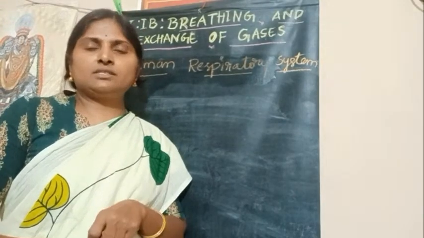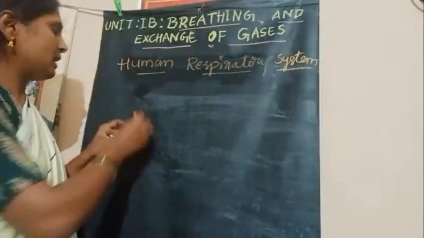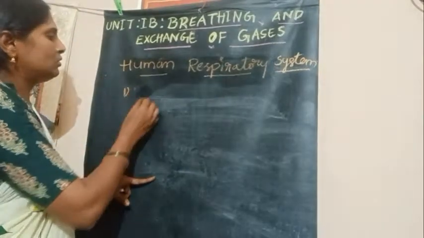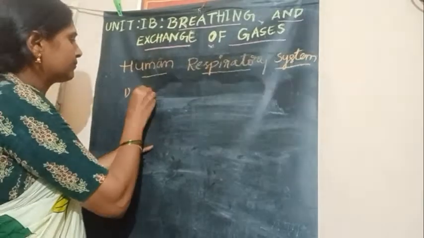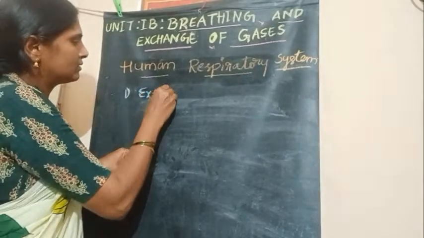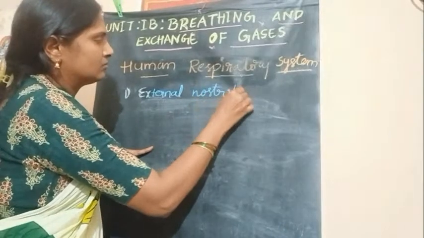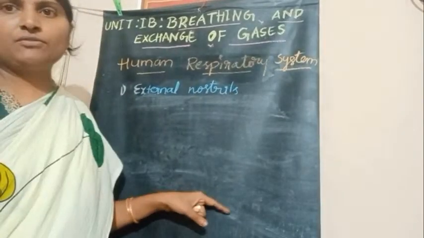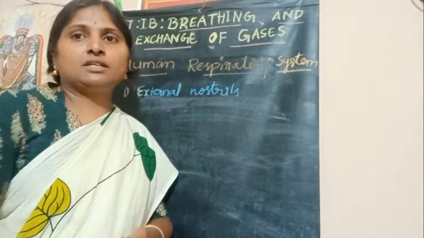The human respiratory system consists of different parts or organs. The first part is the external nostrils, or external nares.